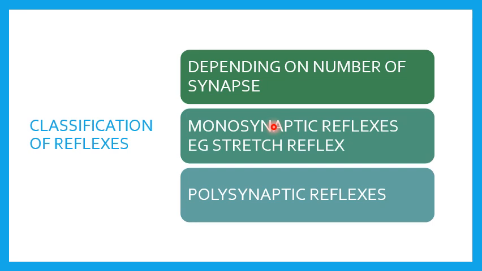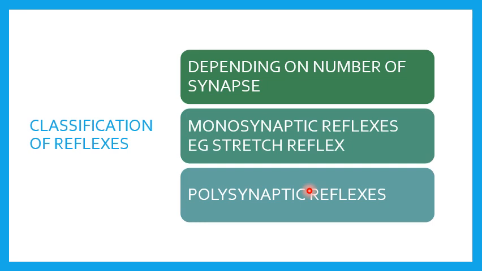Okay. Next is polysynaptic reflexes. Polysynaptic reflexes, what happens? Reflexes having more than one synapse. The word itself is making it clear. No? More than one synapse. When we say polysynaptic reflexes, more than one synapse in the reflex arc, they are called polysynaptic reflexes. One example is flexor reflexes.